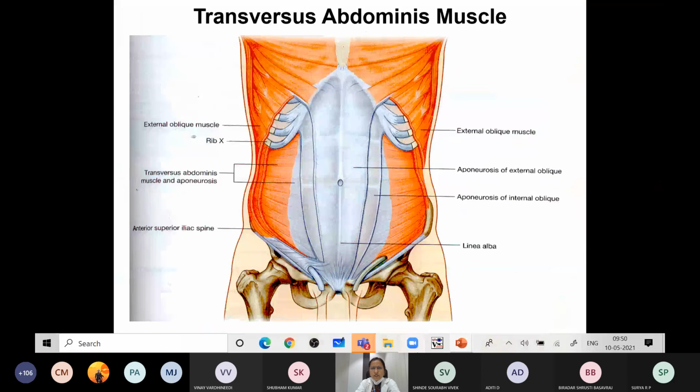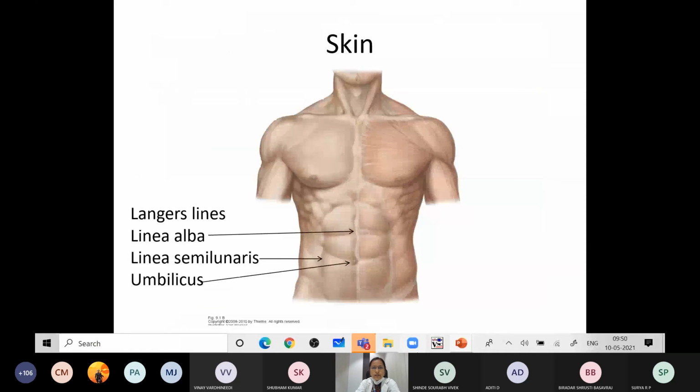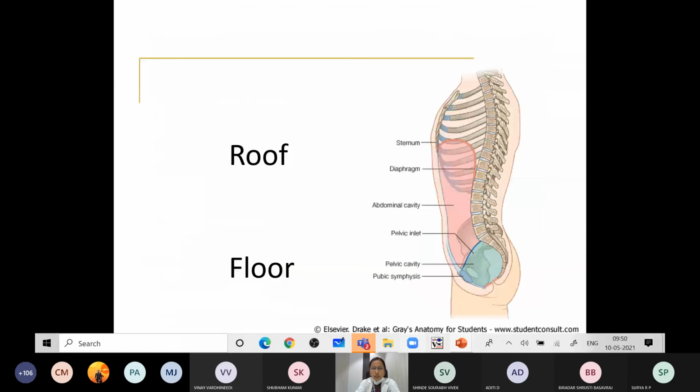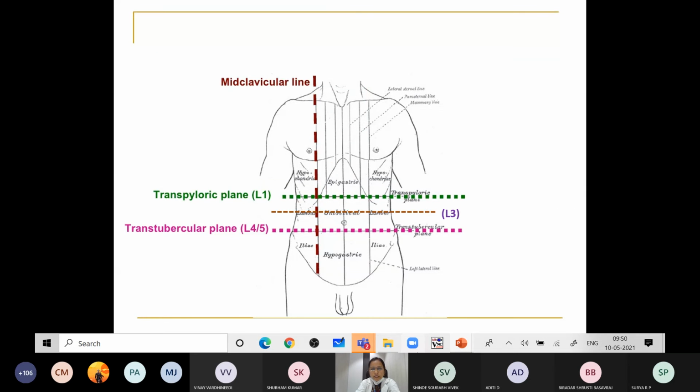So these are the various layers of the abdomen. Some things about the boundaries and the contents are very important, and especially the quadrants that I have just discussed. All these quadrants are very important. The transpyloric plane is especially important. It is asked as a question for you all.